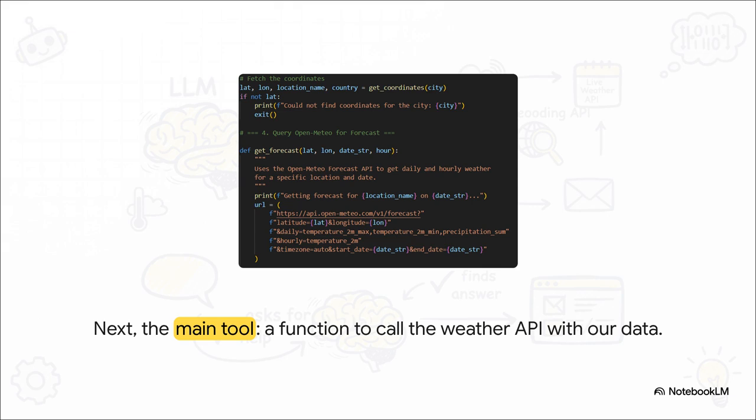And now for the main event, our main tool. This is the getForecast function. Now that we have the coordinates and the date, we can finally call the weather API. And check out how the URL is put together. It's not static, it's built dynamically, on the fly, using all the pieces of data we've gathered so far. This tells the API exactly what location we want and exactly what data we need back.